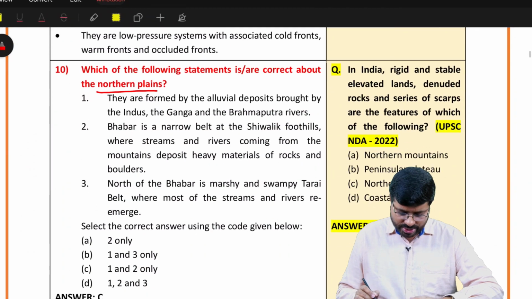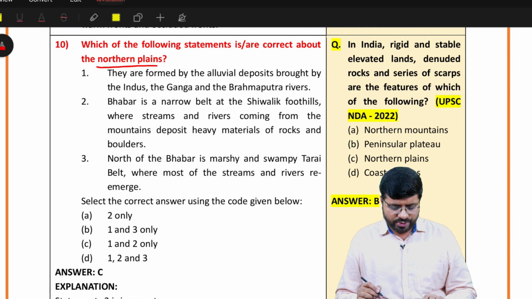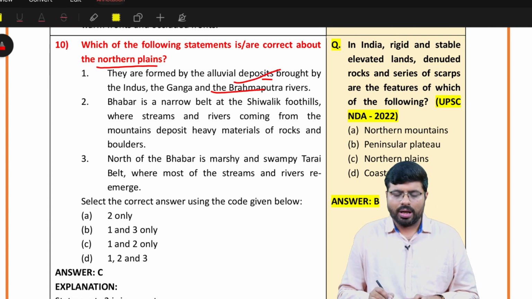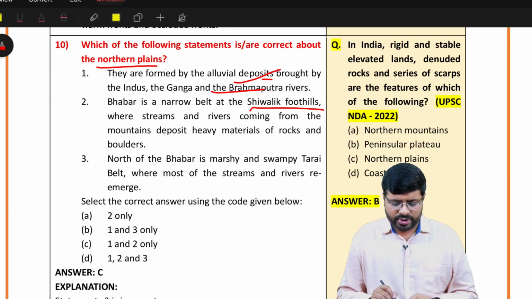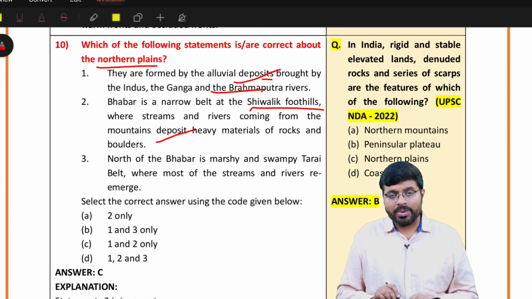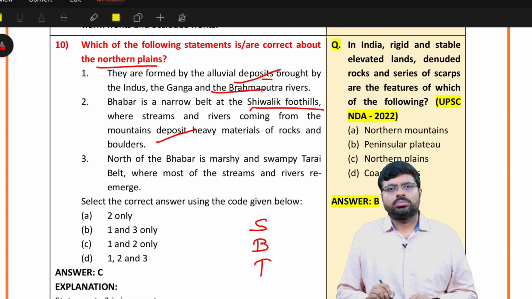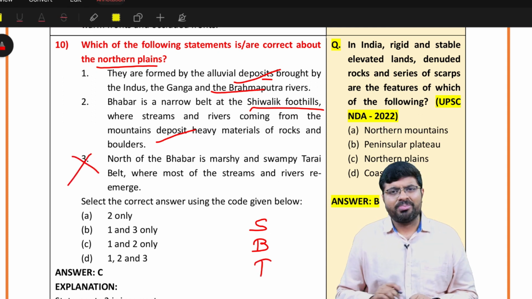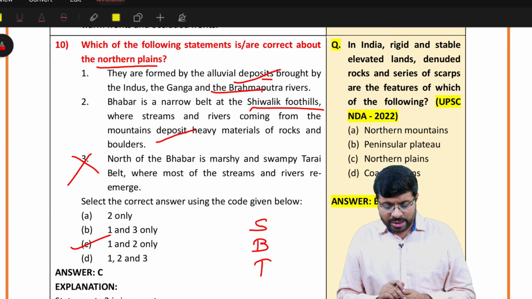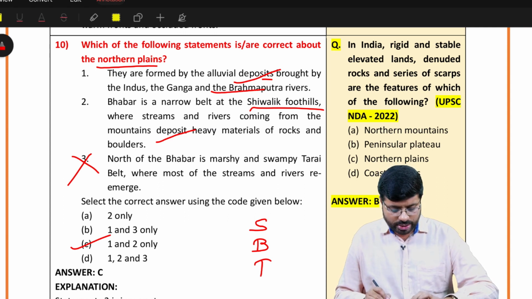Which of the following statements are correct about northern plains? Now you see here, the northern plains are formed by alluvial deposits of the major rivers. Yes. Babbar is a narrow belt at the Shivalik foothills. We know the Babbar zone is a belt of Shivalik foothills of heavy boulders, rocks and pebbles. Yes. South of the Babbar is Tarai. Understand? The order is Shivaliks first, then Babbar zone, then Tarai zone. So statement 3 is wrong. A very basic question. I don't want you to miss such kind of questions. So in that way you get the answer is C.